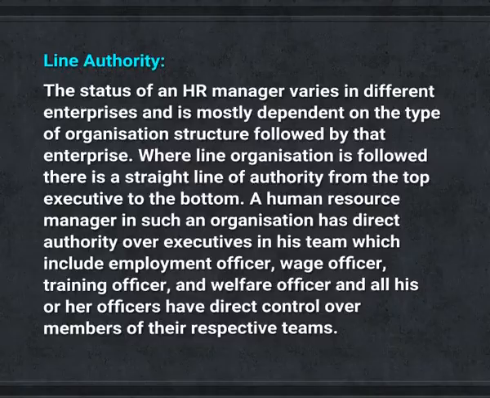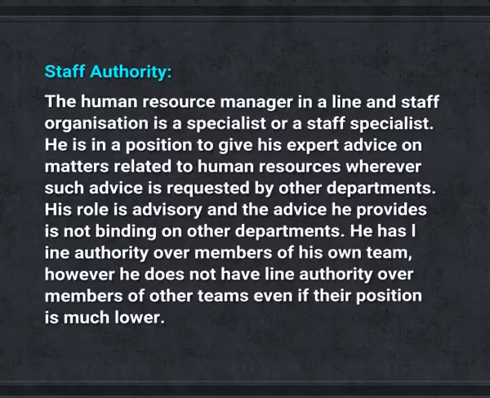wage officer, training officer and welfare officer, and all his or her officers have direct control over members of their respective teams. Staff authority. The human resource manager in a line and staff organization is a specialist or a staff specialist. He is in a position to give his expert advice on the matters related to human resources wherever such advice is requested by other departments.